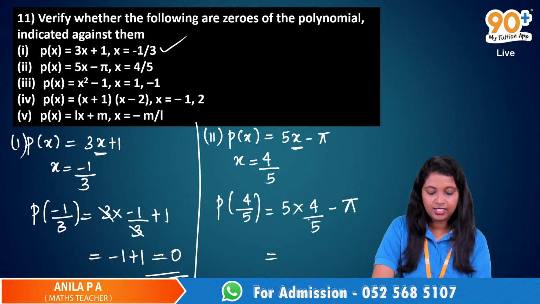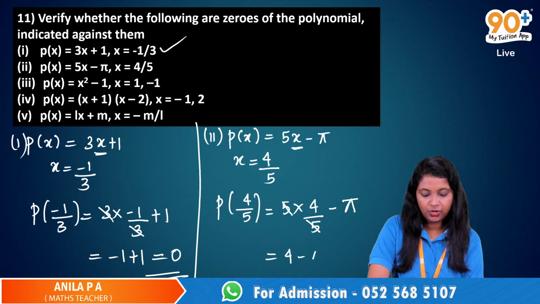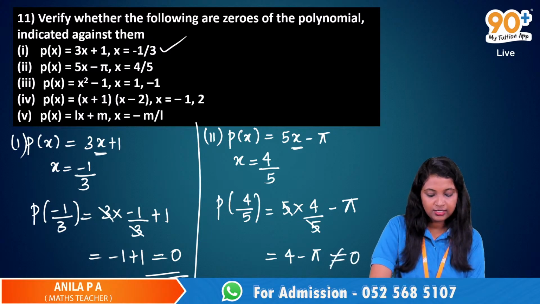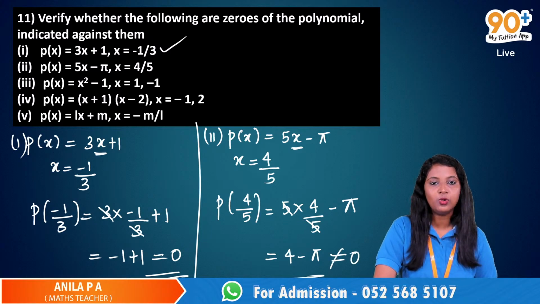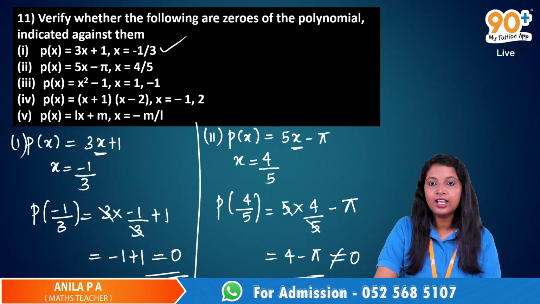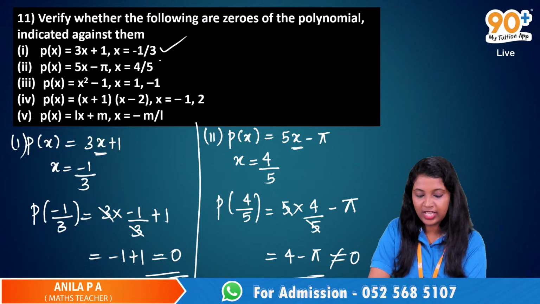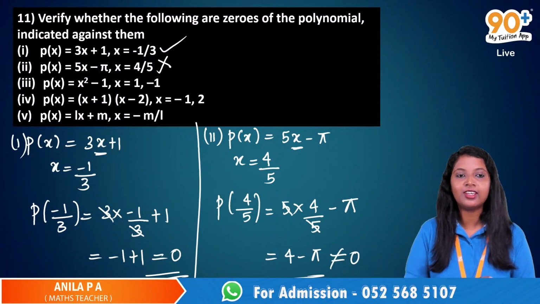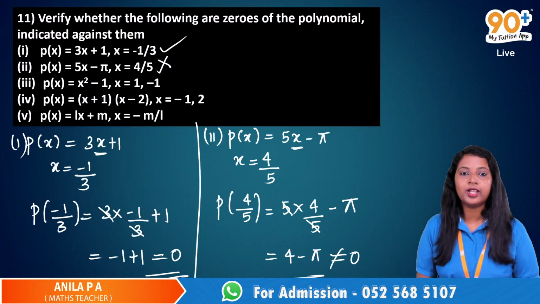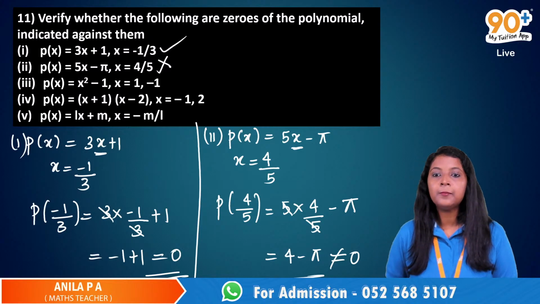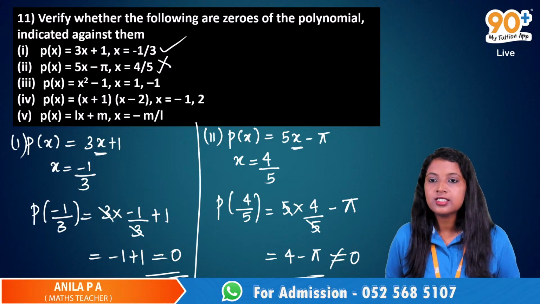We can cut the 5 and then 4 minus pi. Okay, 4 minus pi. So it is not equal to 0, right? Yeah. So is this number 4 by 5 a zero of the given polynomial? No. So the answer is no. This is not a zero of the given polynomial. Very good. So this given number 4 by 5 is not a zero of the given polynomial. Now, any doubts?